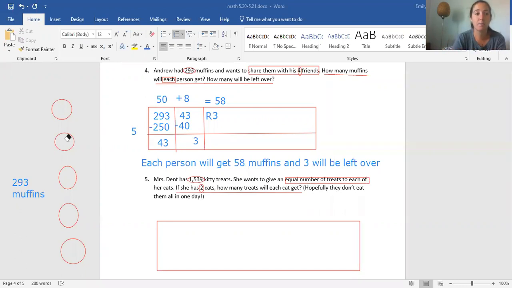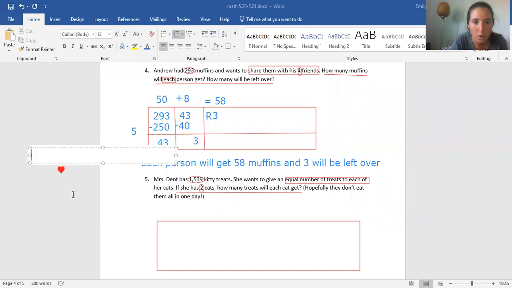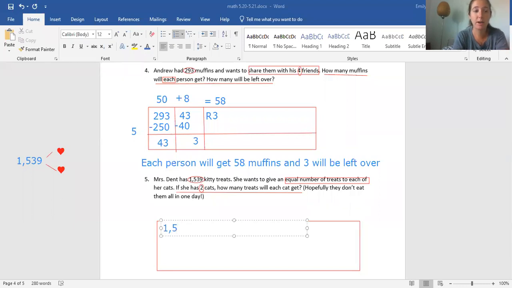So kind of like our last problem, this time I wish I had a little picture of a cat, but I'll do hearts. So we have 2 cats, and we have 1,539 treats. So I want to put these 1,539 treats into 2 groups. That is literally what division is, right? Breaking things into groups. So what is our dividend? What is our big number here that we're dividing? The number of treats. We're dividing them up, 1,539, and we're breaking them up into 2 groups. So divided by 2.